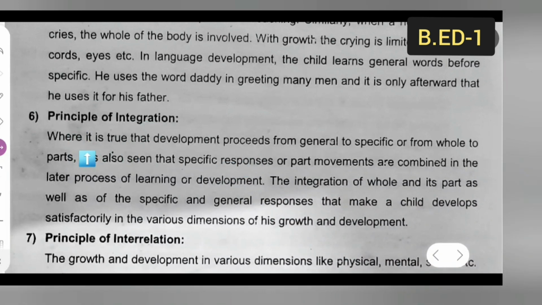Next, let us see the principle of integration. While it is true that development proceeds from general to specific or from whole to parts, it is also seen that specific responses or part movements are combined in the later process of learning or development. The integration of whole and its part, as well as of the specific and general responses, makes a child develop satisfactorily in the various dimensions of his growth and development.